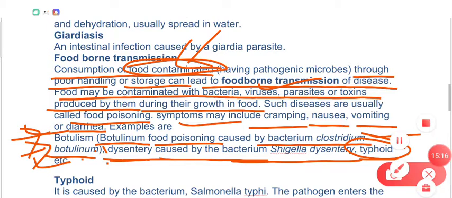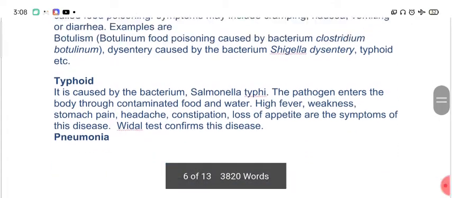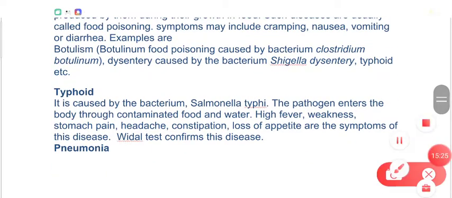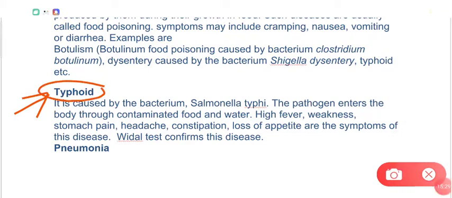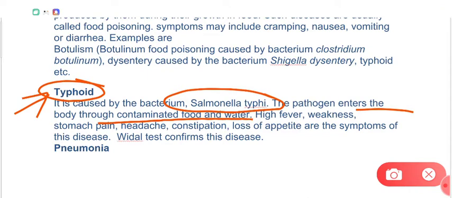So, dear students, next let's talk about typhoid, which is a very common type of disease. You should notice that you have listened about typhoid in a very general way. It is caused by a bacteria called Salmonella typhi, right? The pathogen enters the body through contaminated food and water. High fever, weakness, stomach pain, headache, and constipation or loss of appetite are the symptoms of such disease.